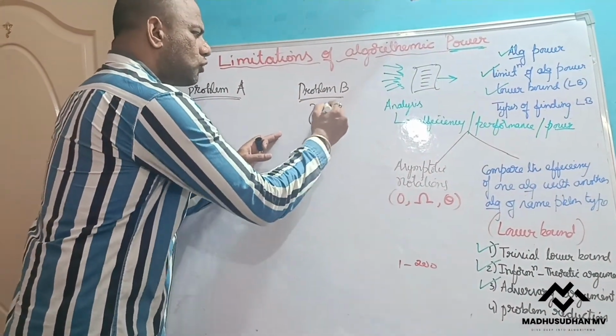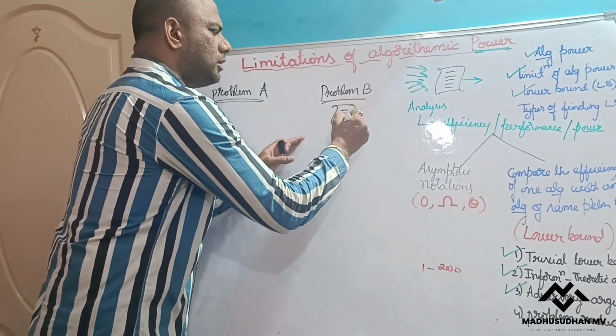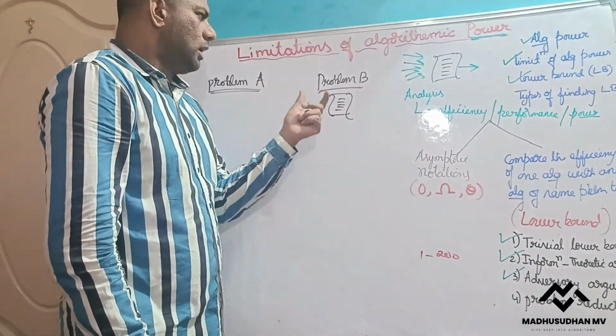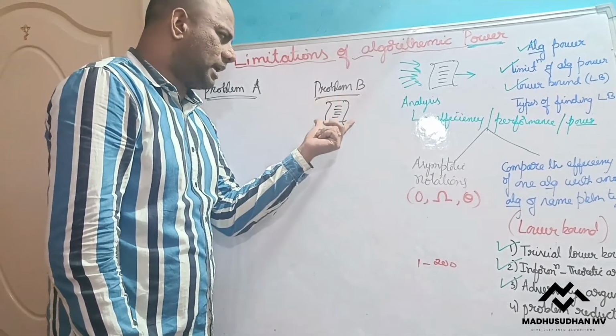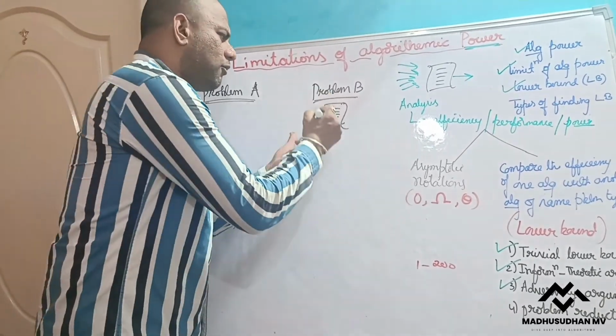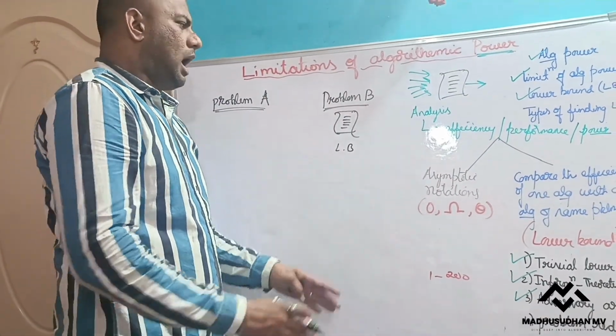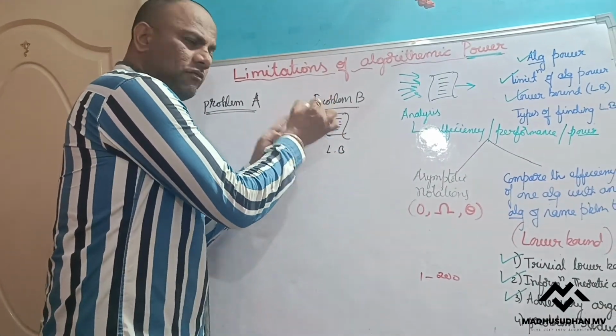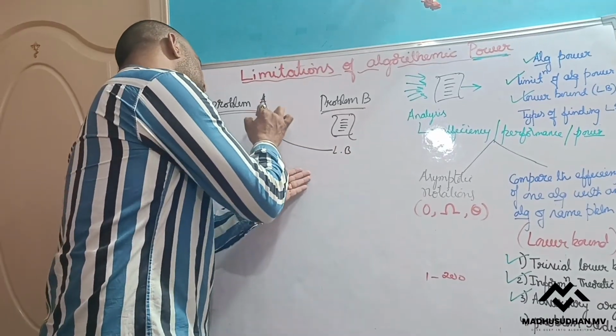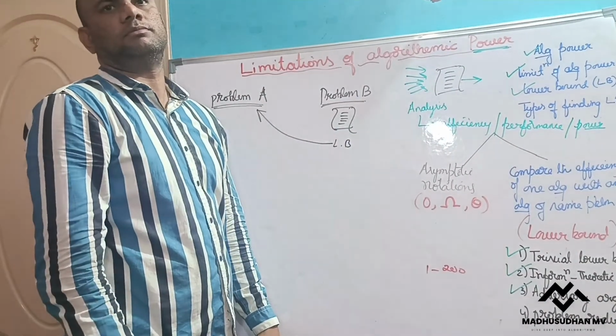But I know how to solve this problem. I know how to write the algorithm for this. I know only this one. So I will write the algorithm for this one and I will find the lower bound of this algorithm only. And whatever the lower bound of this algorithm, that will be converted into this problem.